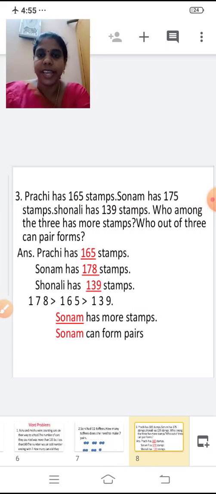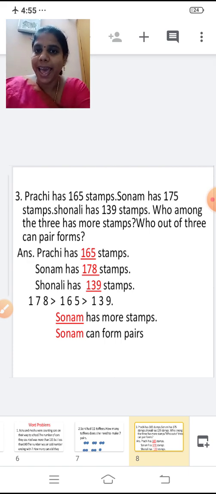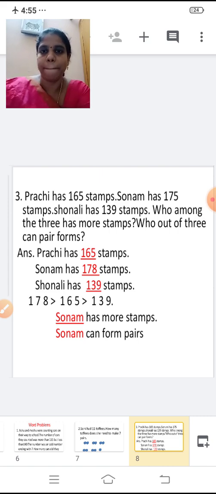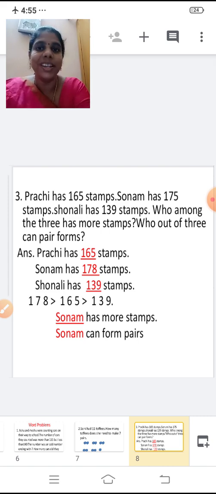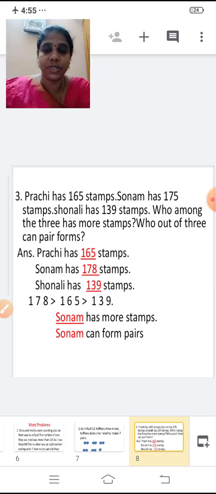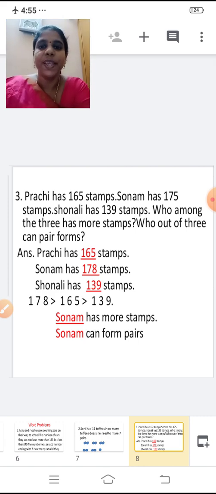Yes. Next one. Prachi has 165 stamps. You all know what a stamp is, right? So some people collect stamps as their hobby, right? So Prachi has 165 stamps. Sonam has 175 stamps.